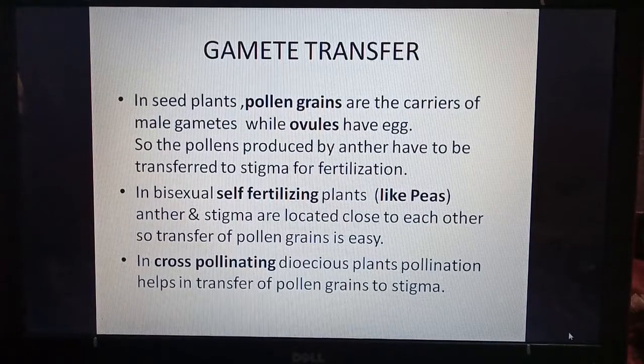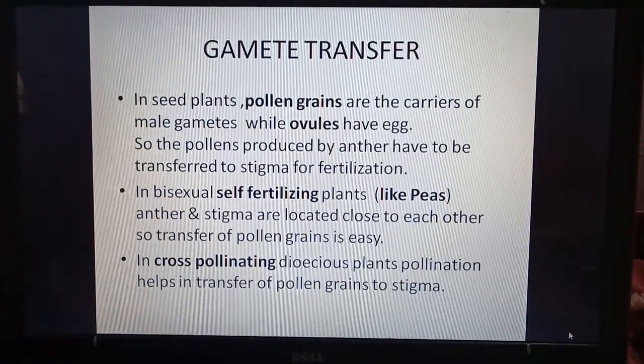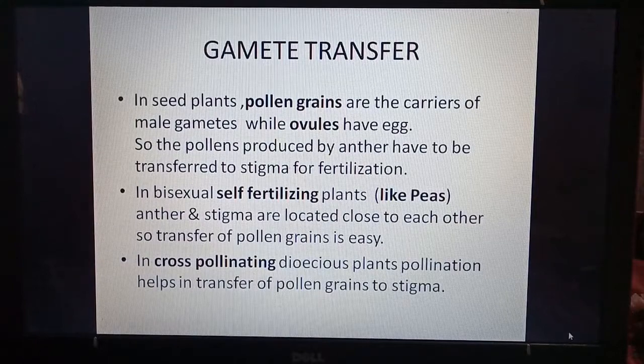In seed plants, pollen grains are the carriers of male gametes. So in seed plants, in which fruits and seeds are produced, pollen grains carry male gametes while ovules have the egg. So ovules contain the egg. Pollen produced by the anther has to be transferred to the stigma for fertilization. The pollen grains which are produced by the anther have to be transferred to the stigma. This process is called pollination.